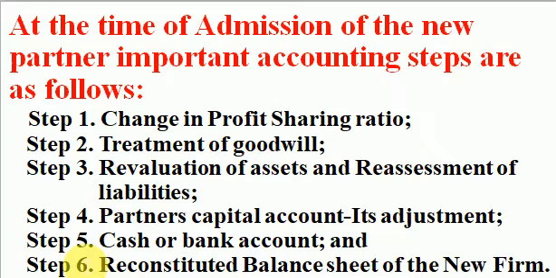The first effect at the time of admission of a new partner is directly on the profit sharing ratio existing between the partners. Now, let me just give a very simple example to make you understand this.